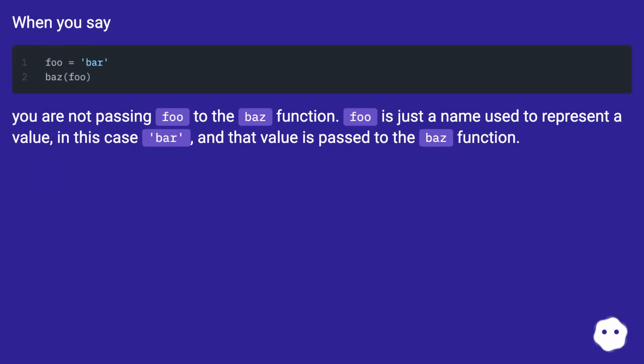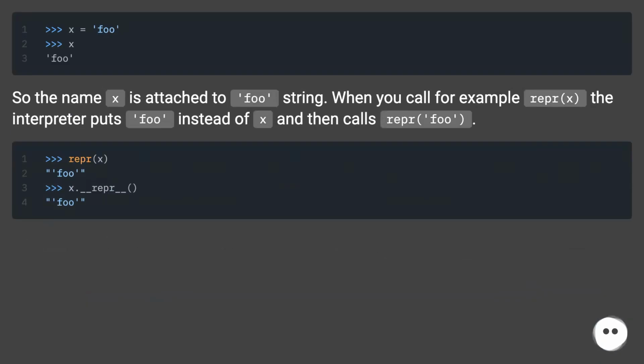When you say foo, you are not passing foo to the baz function. Foo is just a name used to represent a value, in this case bar, and that value is passed to the baz function. So the name x is attached to the foo string. When you call, for example, repr(x), the interpreter puts 'foo' instead of x and then calls repr('foo').